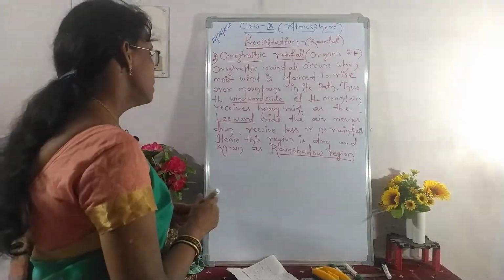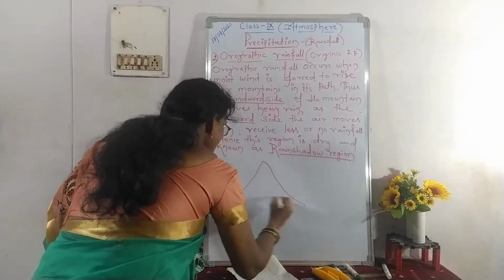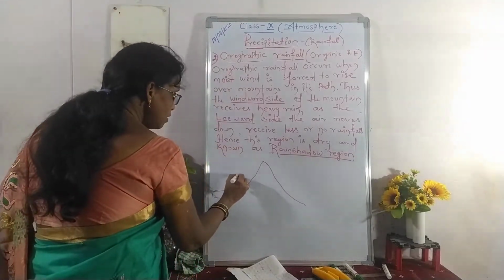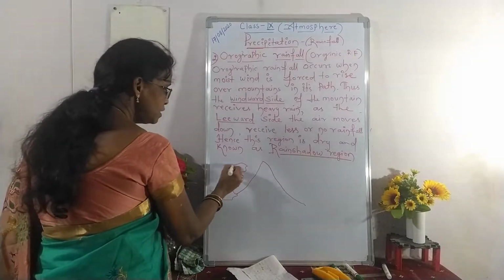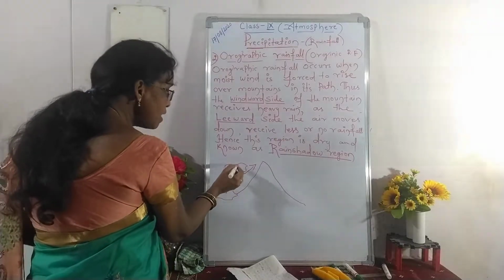Now, see the example here, a mountain. When evaporation takes place, along with the dust particles and the water vapor, condensation takes place and the next part is the condensed clouds.